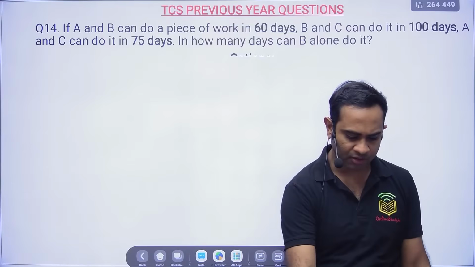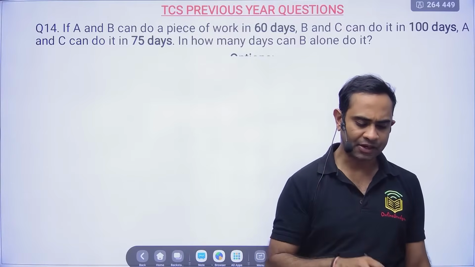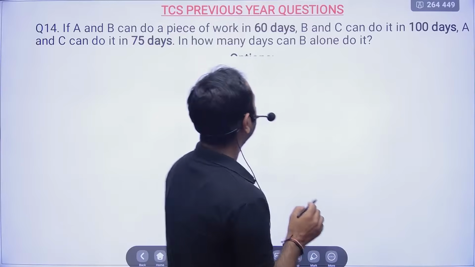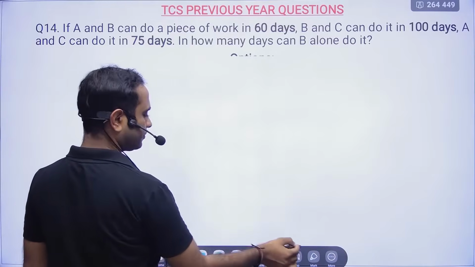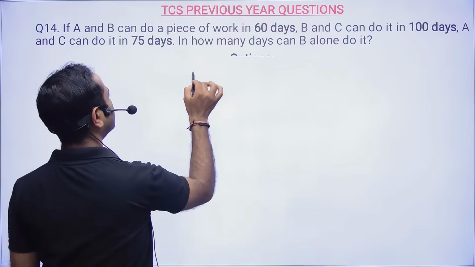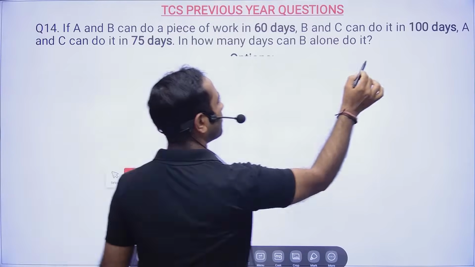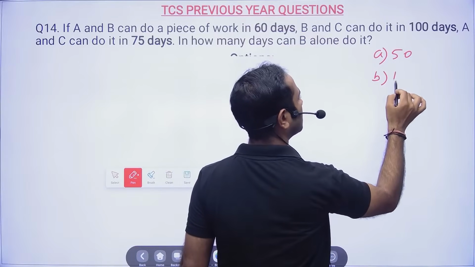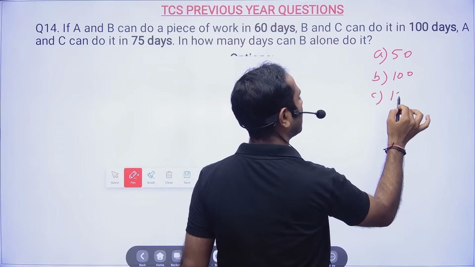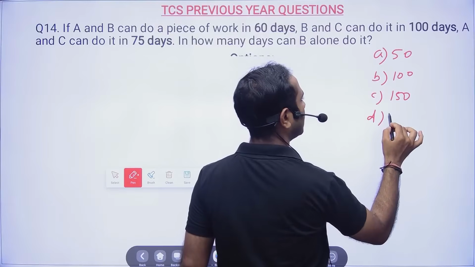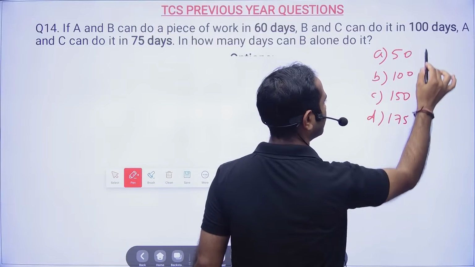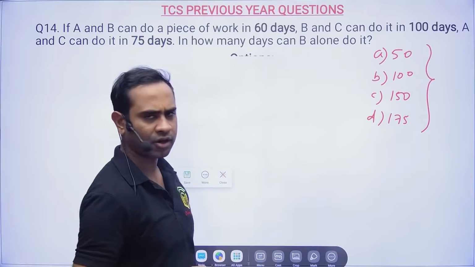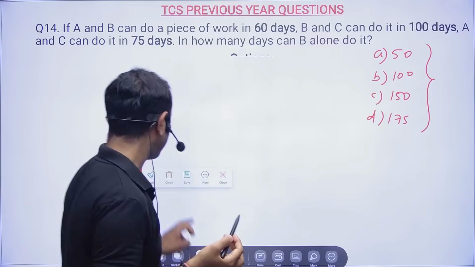Okay, options are not there. If options are not there, then you can put them here only. So let's suppose I'm giving you 50, 100, 150 and then 175. Okay, let's see. If options are not there, you can put that in the comment box, not a problem.